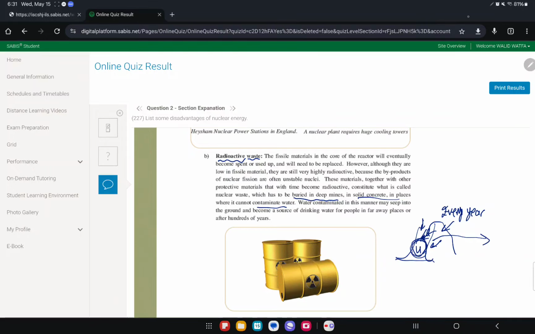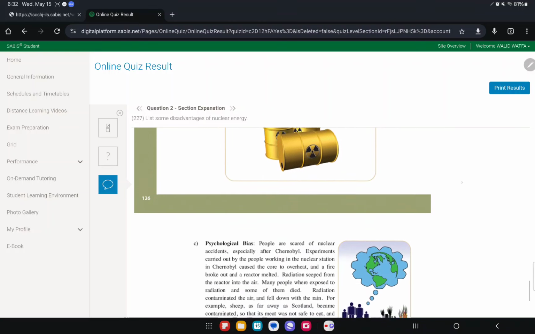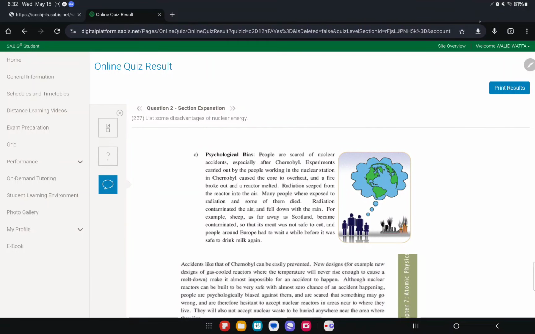Okay, that's the harm. What it causes is another chapter. We will see that in a bit. Next, psychological bias. People are scared of nuclear accidents. After Chernobyl, because there was this one time there was an accident. Some radiation seeped from the reactor into the air and exploded, and then many people died. A lot of people died in Chernobyl.